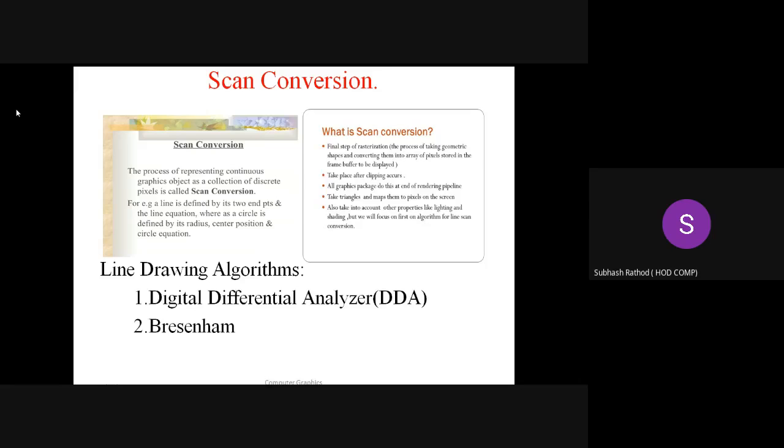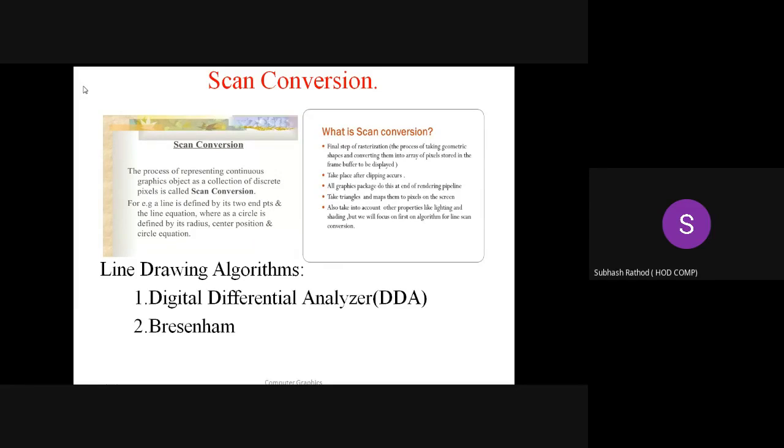The other line drawing algorithm is the Bresenham line drawing algorithm, which is also based on the scan conversion process. So these are the two line drawing algorithms in our syllabus, which are based on the scan conversion mechanism.